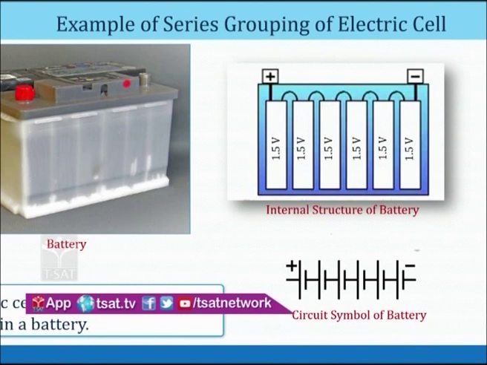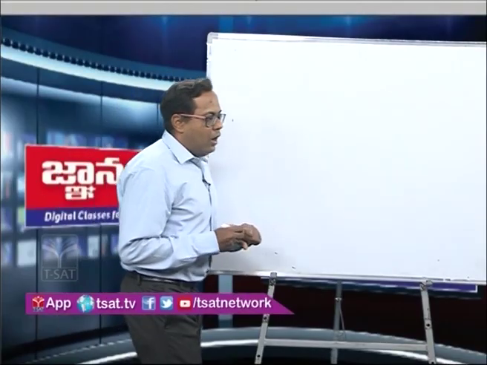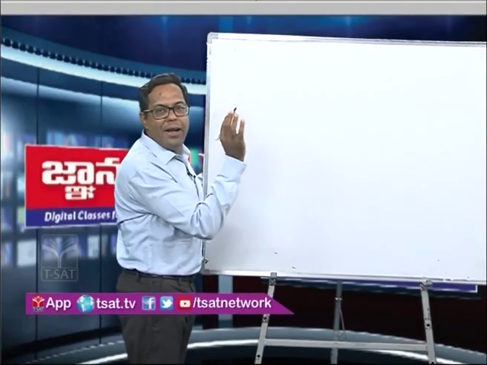This combination is known as the series combination of cells, and therefore you can easily see the circuit diagram of a battery where all the cells are connected in series. Let us say we have two cells connected in series.